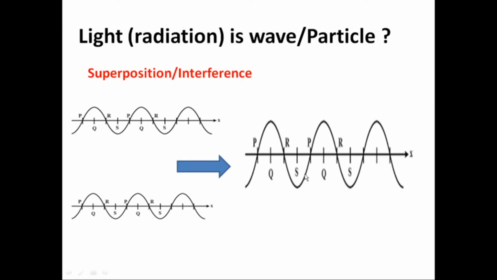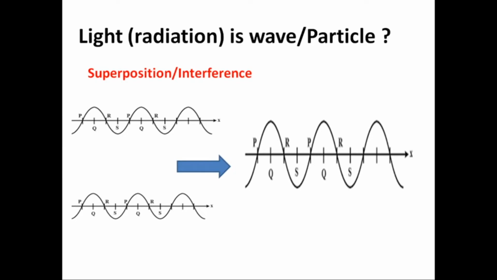That means two identical waves, having the same amplitude, same frequency, same wavelength, overlap each other. The complexity is that two waves are overlapping at one place, having the same properties.